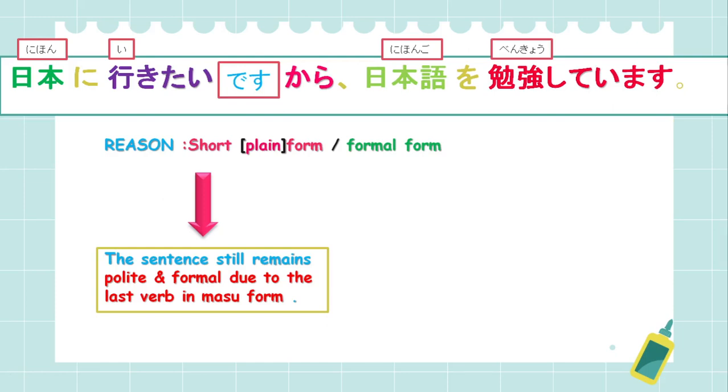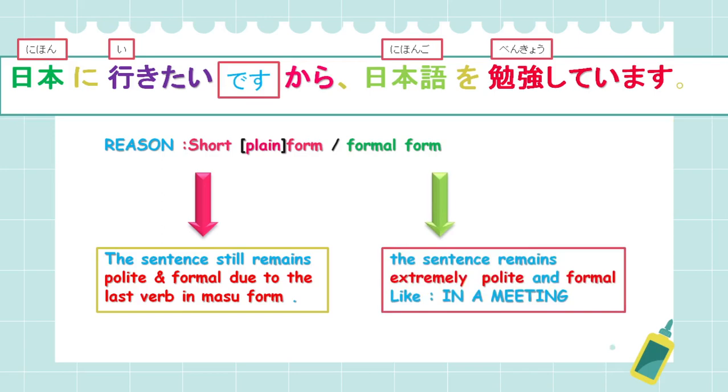Okay? While on the other hand, when you use the formal form, the sentence remains extremely polite and formal. Extremely is where I want your focus. This sentence using the plain form was also formal. This sentence is also formal. Then what is the difference? This formal is extremely formal, and this is a formal which is really useful in daily conversations.